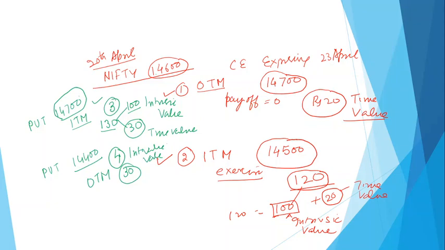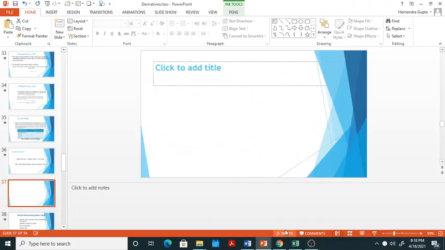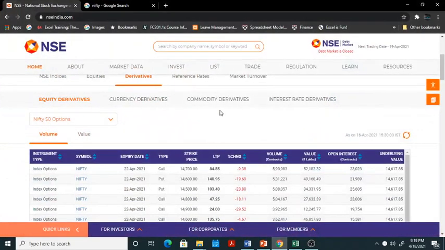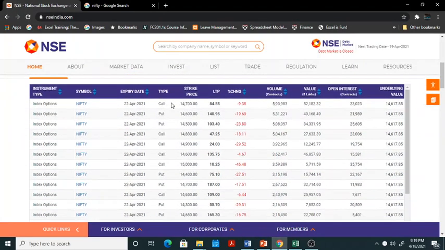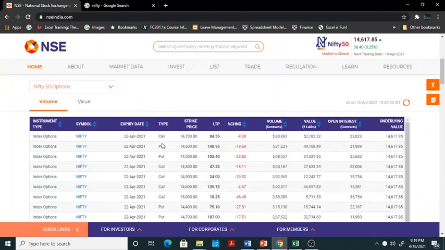Now let me also explain using real data how in the money and out of the money and intrinsic value and time value look like. So I'll go back to the website, and you can see I have got the Nifty data, which has both call and put.